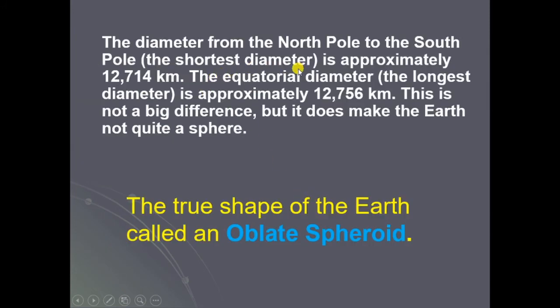The diameter from the North Pole to the South Pole, the shortest diameter, is approximately 12,714 kilometers. The equatorial diameter, the longest diameter, is approximately 12,756 kilometers. There is not a big difference, but it does make the earth not quite a sphere. If you observe here, the equatorial diameter is 12,756 kilometers, but if we take the diameter from North Pole to South Pole, it is 12,714 kilometers. That means it is not a perfect circle.